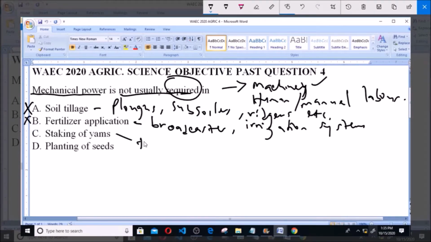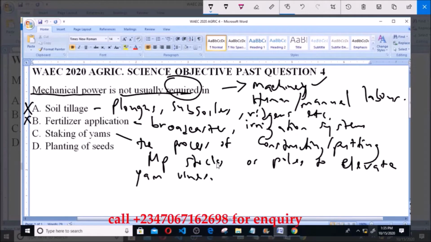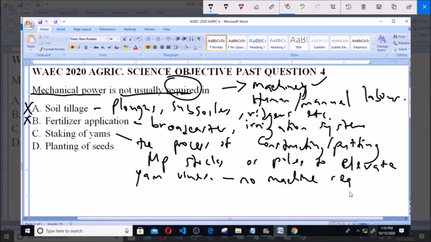Now staking of yams is the process of constructing or putting up sticks or poles to elevate yam vines. Now this purpose of putting up sticks does not usually require any machine, so it's usually done using manual labor. So mechanical power is not usually required in the staking of yams. So option C, staking of yams, is the correct answer to the question.